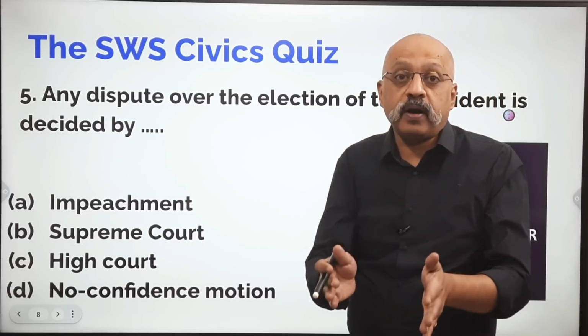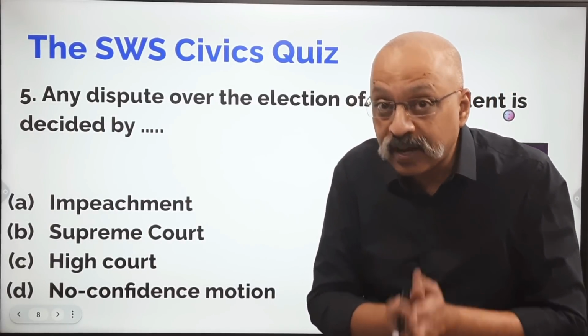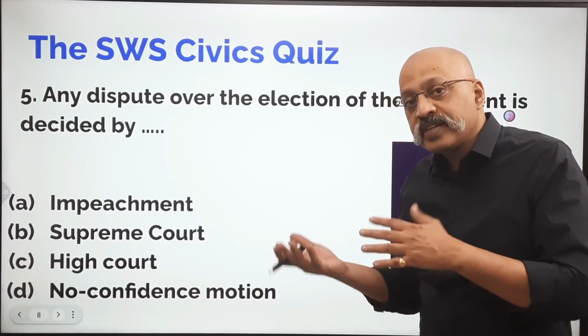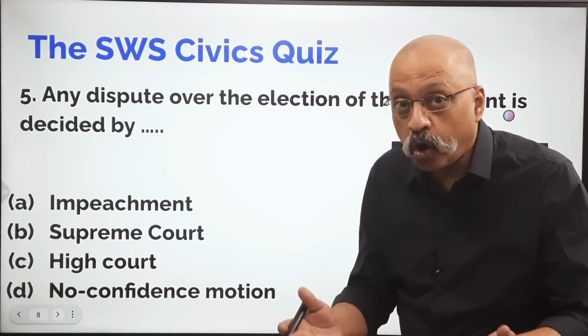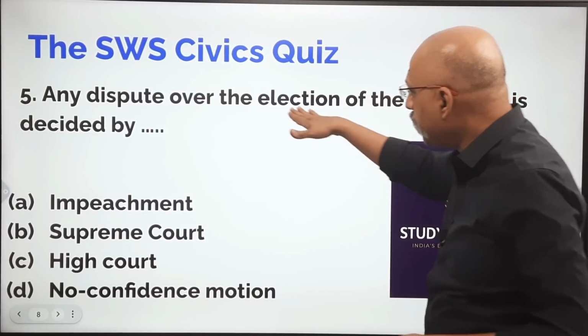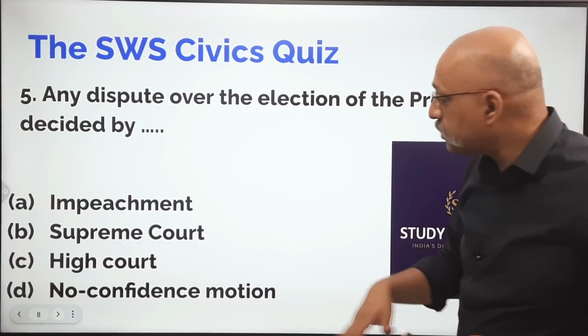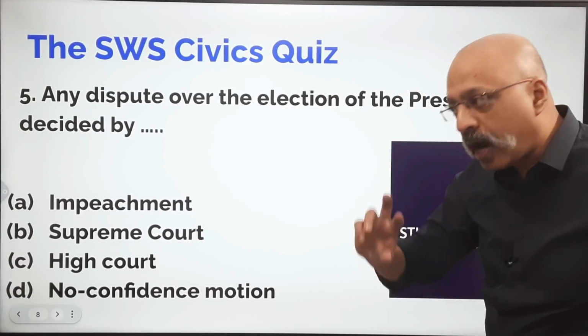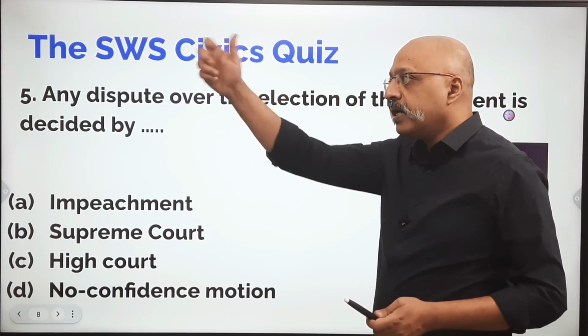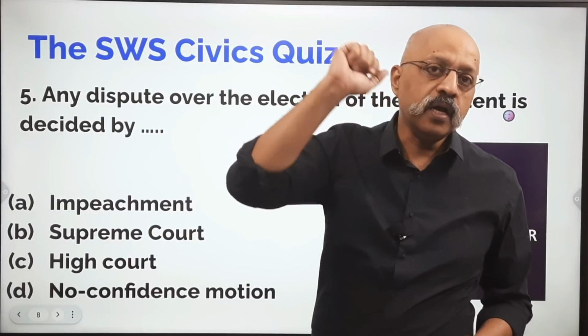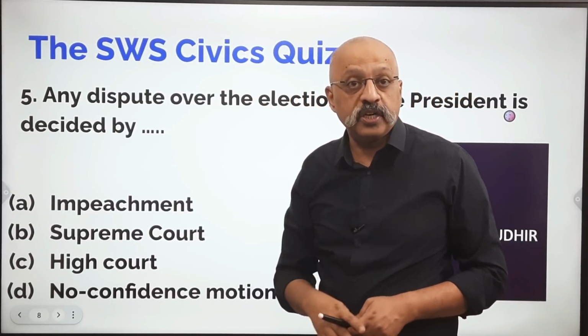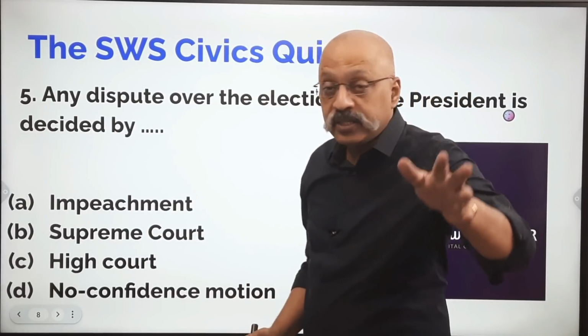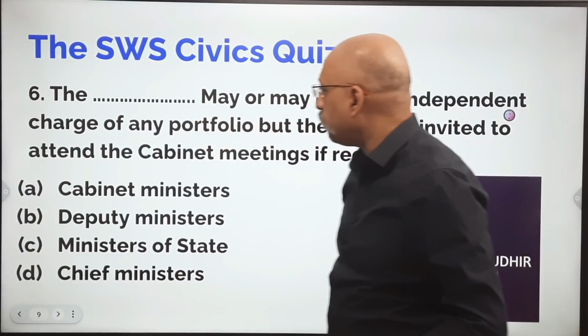Read the question properly, don't make mistakes in it. All these questions can also come in the subjective in the long format. Okay? So election is the thing, so it will be decided by the Supreme Court. If anyone has an objection that the election of the President was not held properly, then we have an objection, so he or she can go to the Supreme Court challenging the election of the President of India.